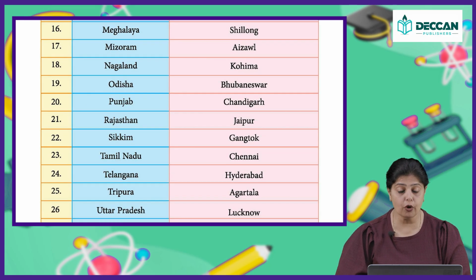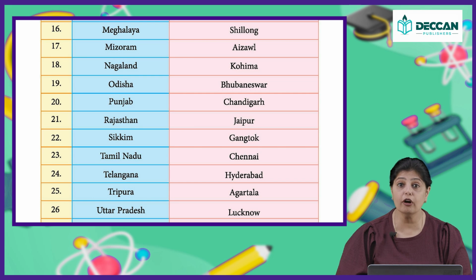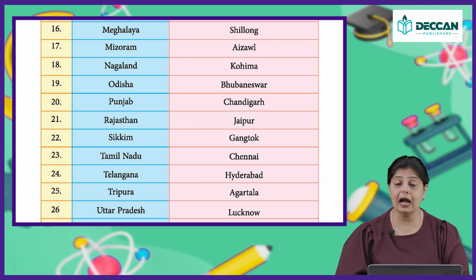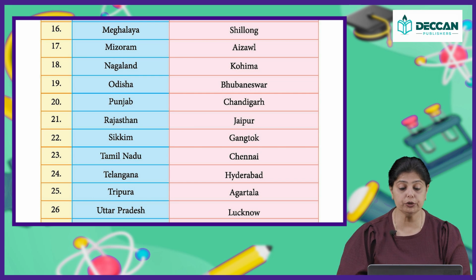Meghalaya, capital is Shillong. Mizoram, Aizawl. Nagaland, capital is Kohima. Odisha, capital is Bhubaneswar. Punjab, capital is Chandigarh. So, Chandigarh is the capital of Punjab as well as of Haryana. Okay. Rajasthan, capital is Jaipur. Sikkim, capital is Gangtok. Tamil Nadu, capital is Chennai. Earlier, Chennai was known as Madras. Okay. Now, it is known as Chennai.